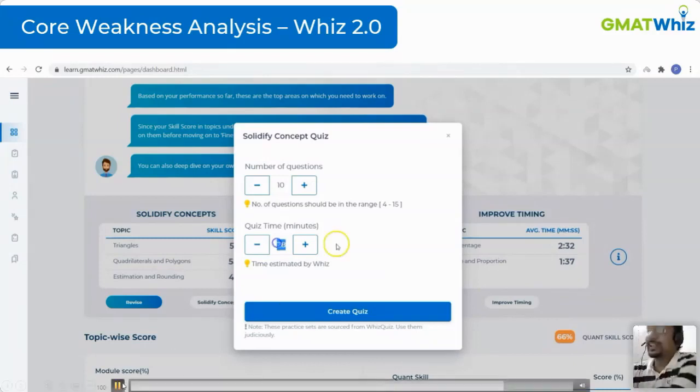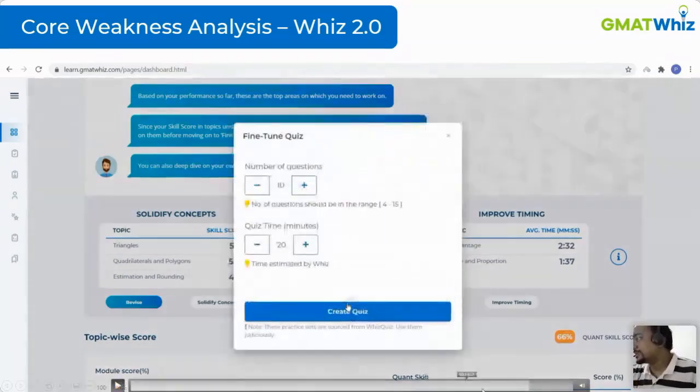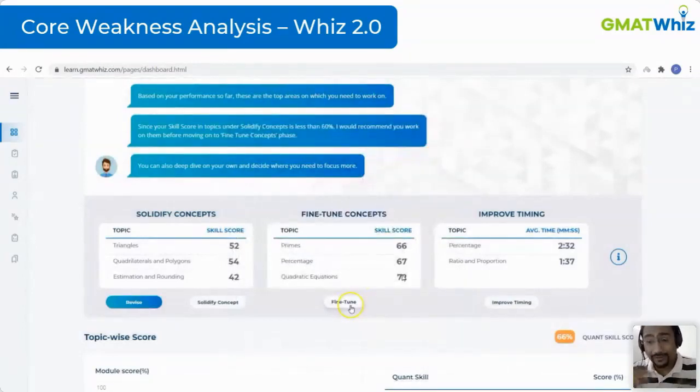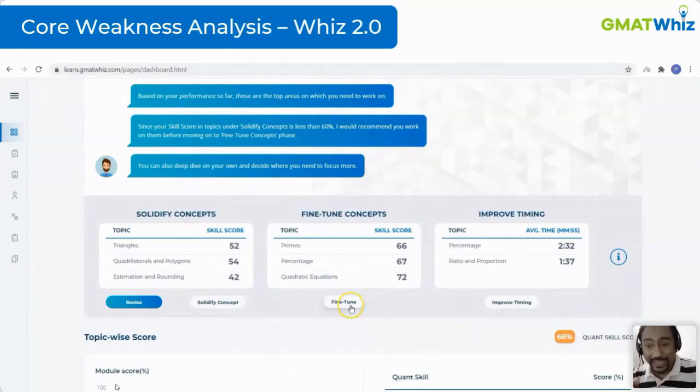If I go to the next step, let's talk about topics where you have to fine tune your concepts. I'm just going a step back. Your conceptual knowledge is fine now. You just have to improve a little more. You have to practice a little more on these areas, because we still feel there is a little scope for improvement. It's still not beyond the 75% or 80% mark. You can still move beyond this number, but you're a decently skilled person at this.